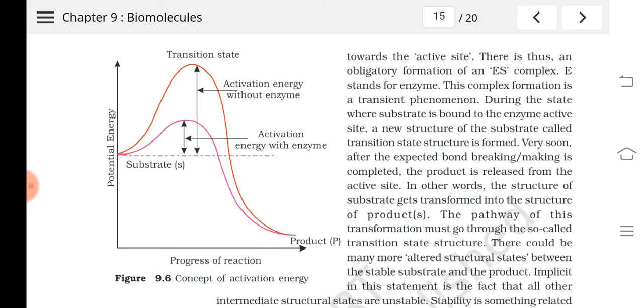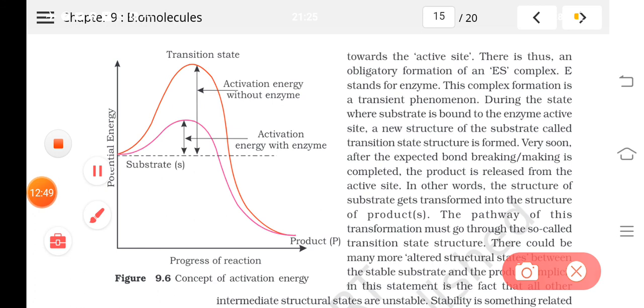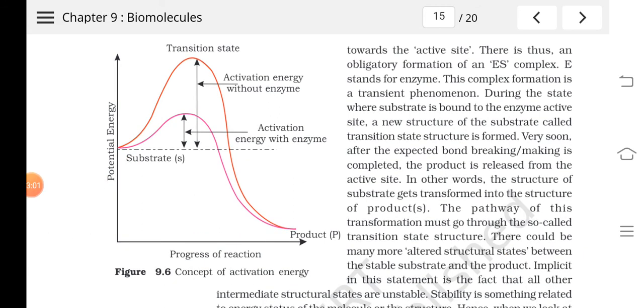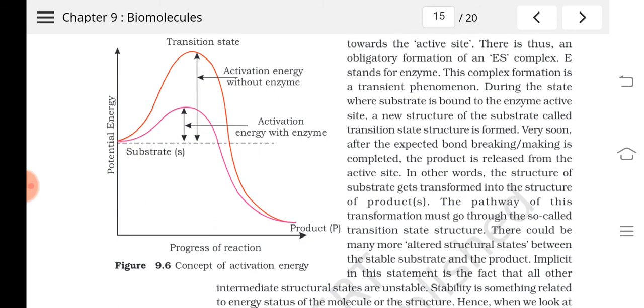Now you can see that on the y-axis, potential energy is given, and along the x-axis, the progress of the reaction. If the energy of the substrate is higher than the product, then it will be a spontaneous type of reaction, meaning it will release energy and doesn't require energy.